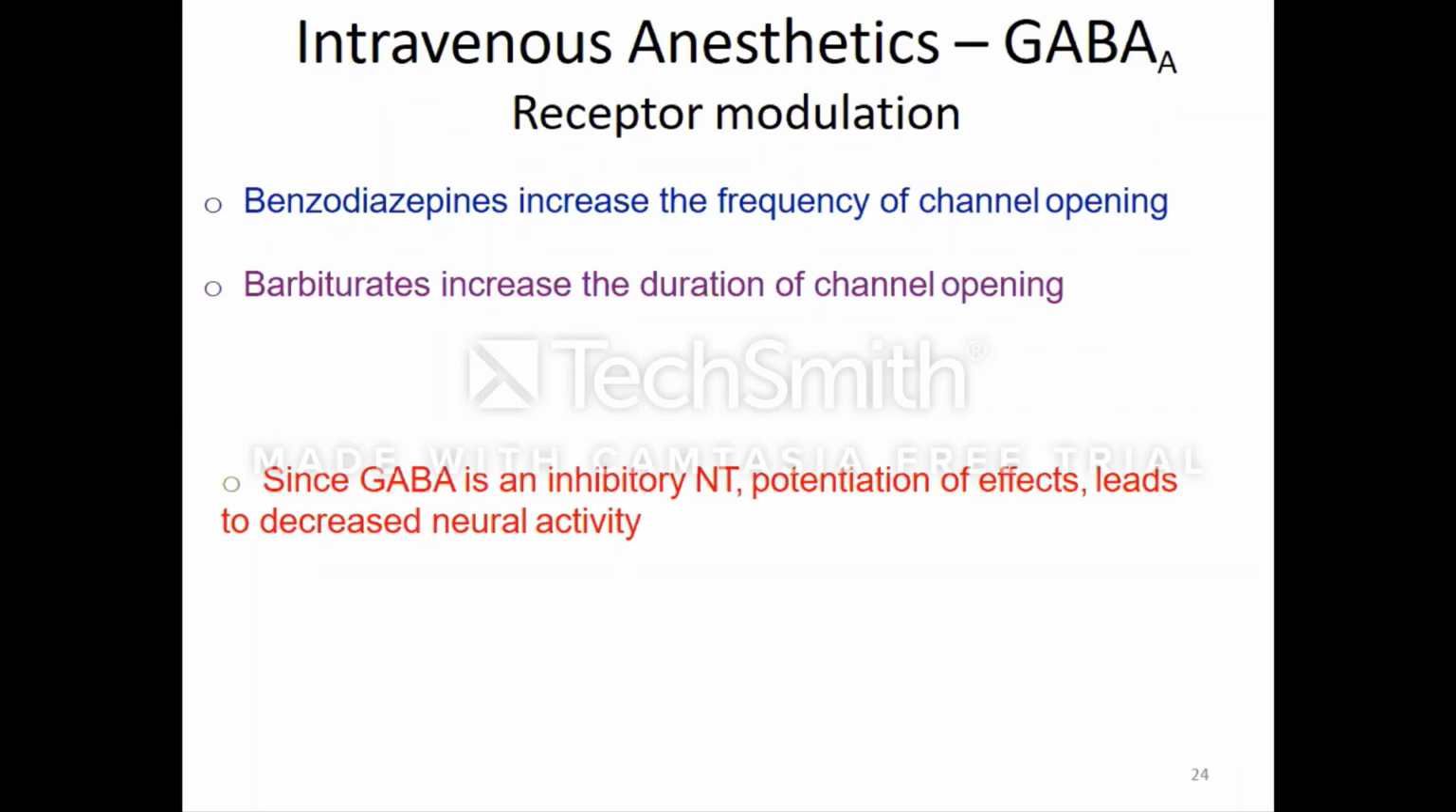Benzodiazepines cause an increase in the frequency of the channel opening, whereas barbiturates increase the duration of the channel opening. I am repeatedly telling you this difference between benzodiazepine and barbiturate, because both of them have the same receptor, that is the GABA A receptor, but they have different binding sites on the GABA A receptor, and that is why the type of effect produced by these two drugs on the GABAergic receptor also differs.